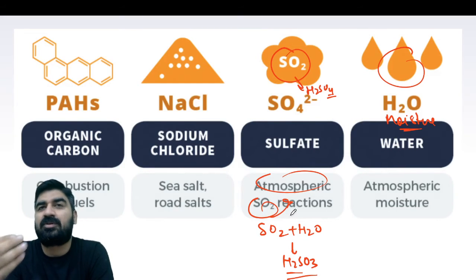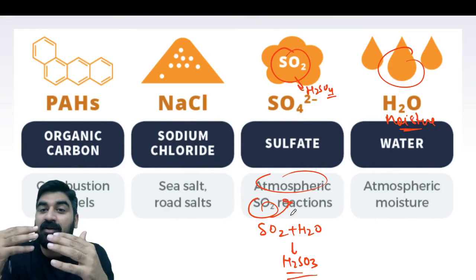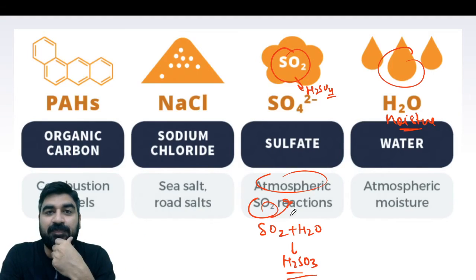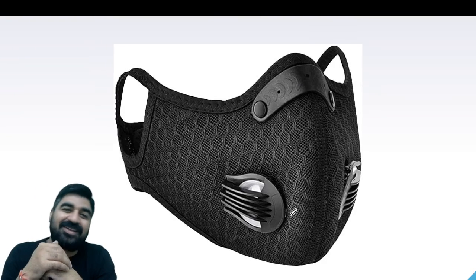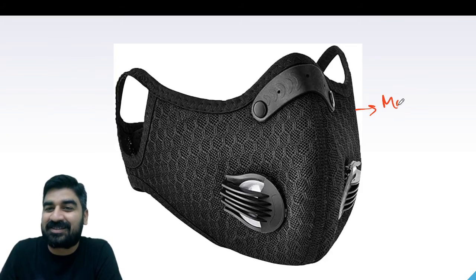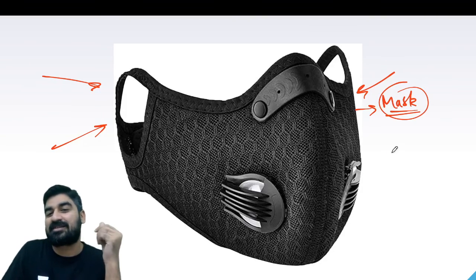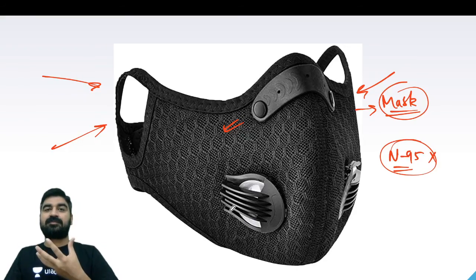Now I have discussed the main causes of pollution, how those gases or particles originate, and what the major sources of these particles are. Now guys, let's talk about masks. Nowadays everybody knows about these masks. How many of you can tell me about these masks, guys? Tell me. There are masks like the N95 and others with these labels written on them. So the main thing is the mask.